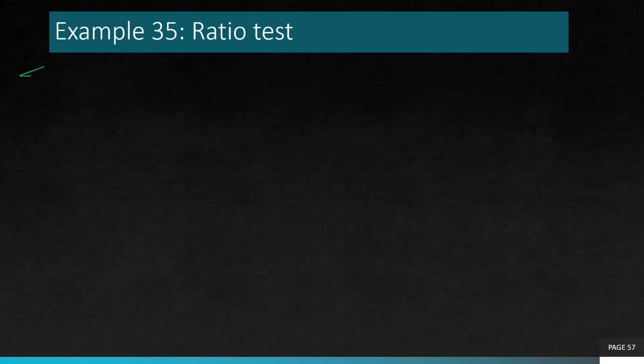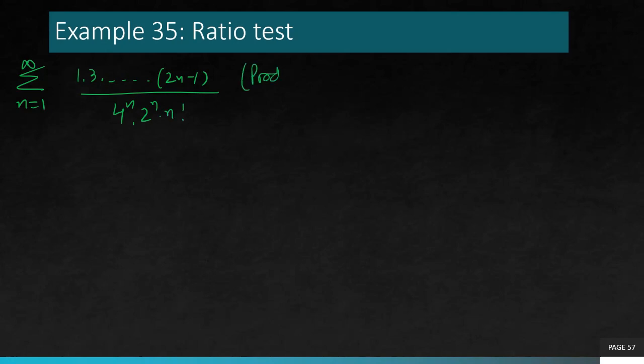Let's have another example of the ratio test. Summation from 1 to infinity of 1·3···(2n-1) over 4^n times 2^n times n factorial. So the numerator is actually a product of so many numbers, odd numbers. You can see that, right? 1 times 3 times 5 all the way up to 2n-1. Now this is a_n.